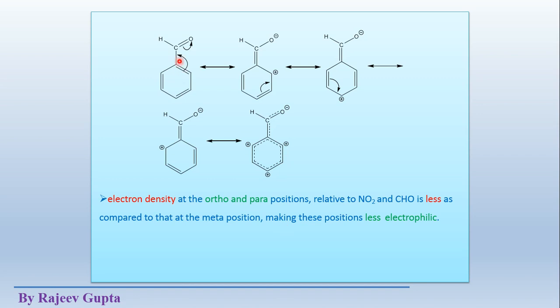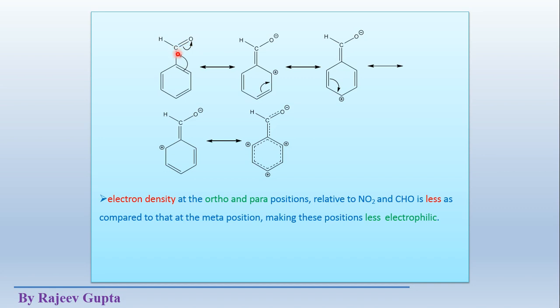This is the example of benzaldehyde, with an aldehyde group. How will we show the movement? We know that in aldehyde or ketone groups, the carbonyl carbon atom contains a partial positive charge, because the electronegativity of the oxygen atom is higher compared to the carbon atom.